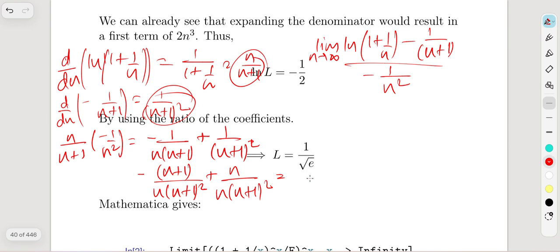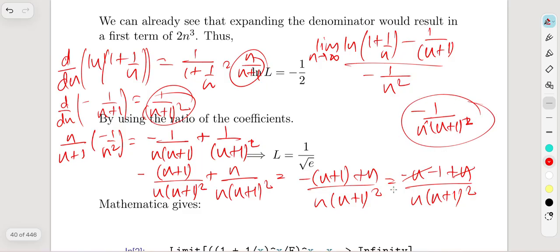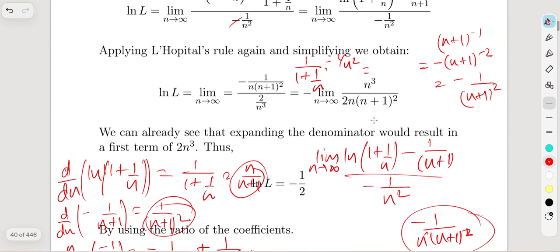So now we have minus n plus 1 plus n over n times n plus 1 whole squared, and from here we can say minus n minus 1 plus n over n times n plus 1 whole squared, and finally we just got rid of these two n's, and we are having minus 1 over n times n plus 1 whole squared. So that's how we got to there. It should have written at least two steps, but it's all right.